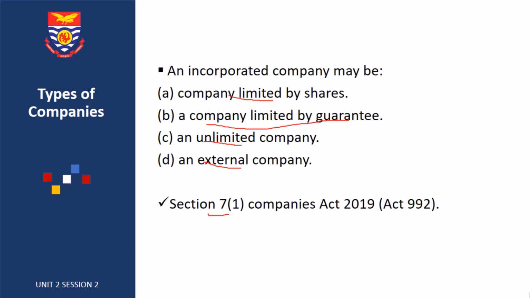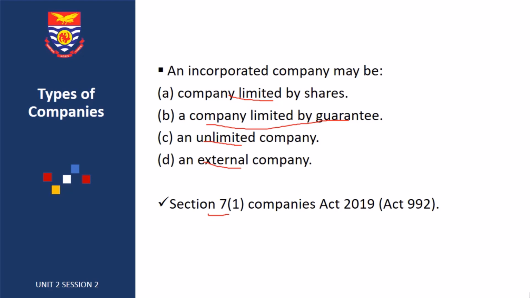Now, the next type of company, a company limited by guarantee. This is normally what you call the NGOs. Examples are World Vision, Action Aid. All these are companies limited by guarantee.